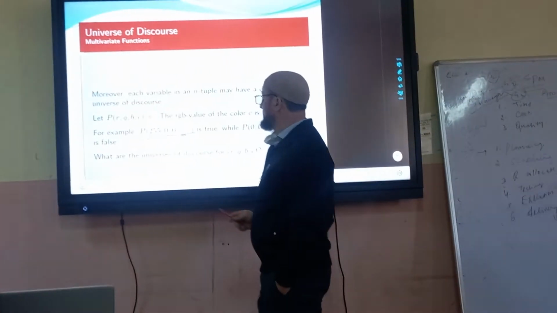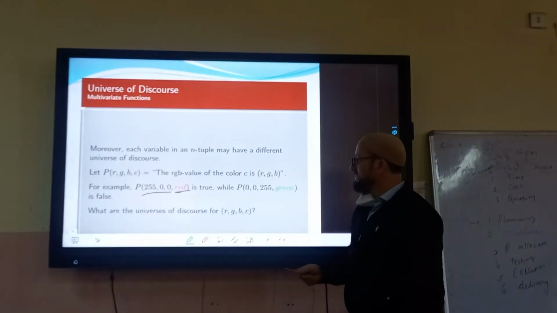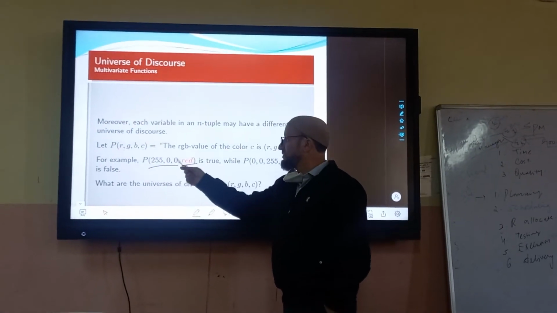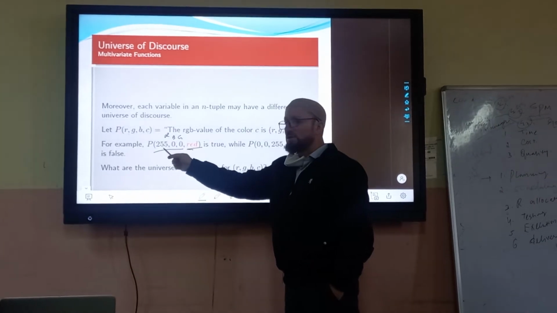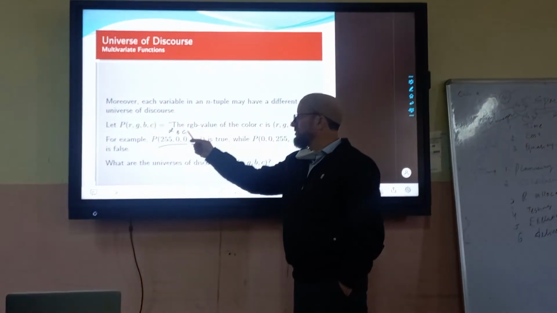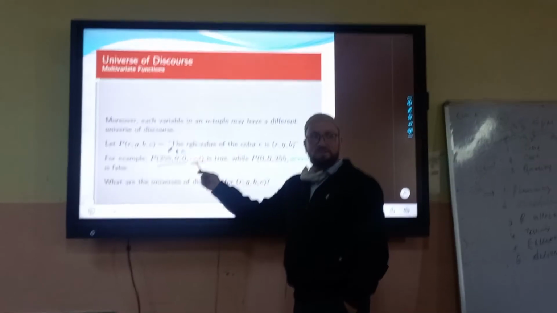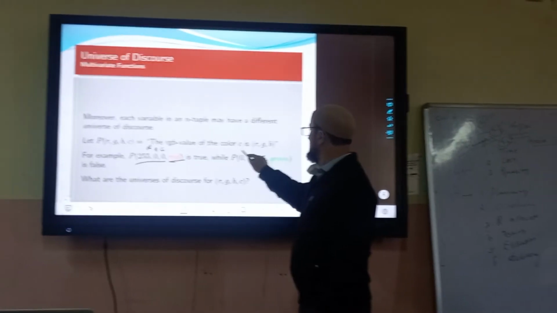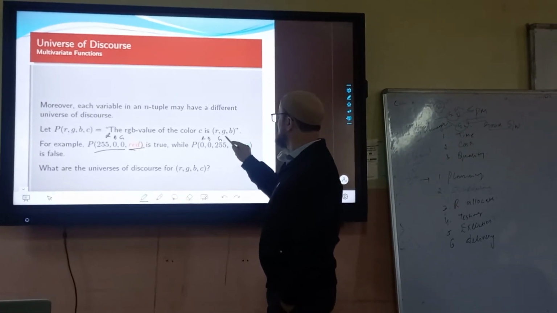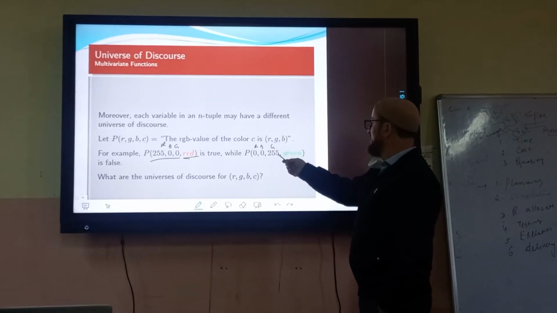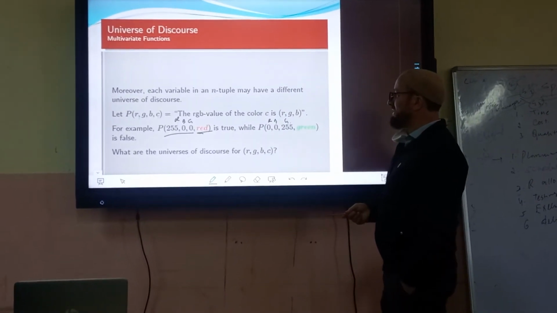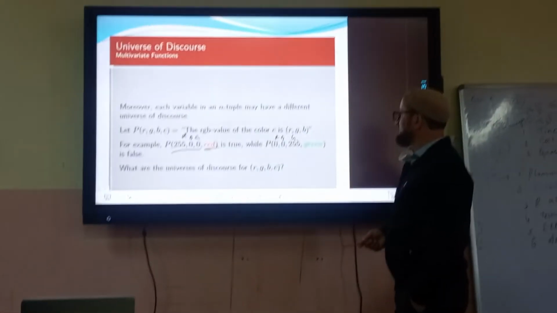Like the C here is red. Say for example, this is true because 255, 0, 0 is R, B, and G. R value full 255, blue 0, green 0. That means this is the red color. And in this case, this is R, this is B, and this is G. Now red is 0, blue is 0, green is 255. So it has to be green. Otherwise, it is false.